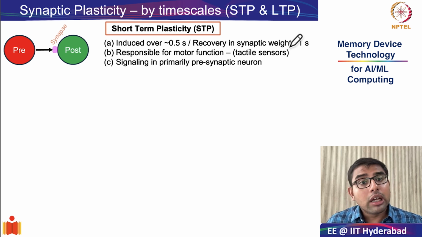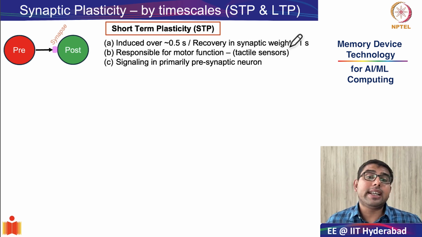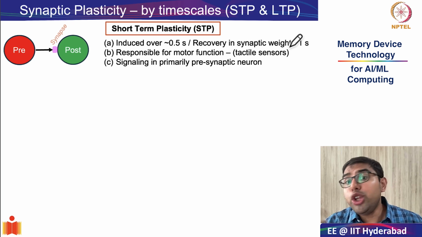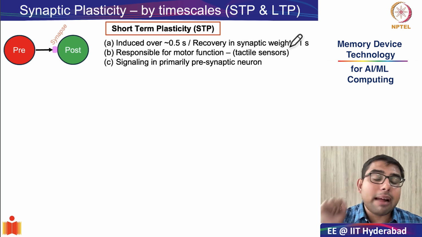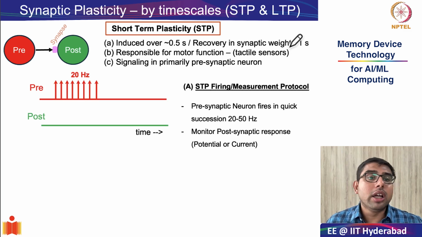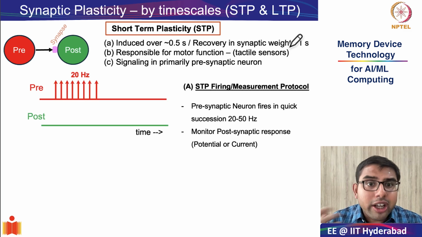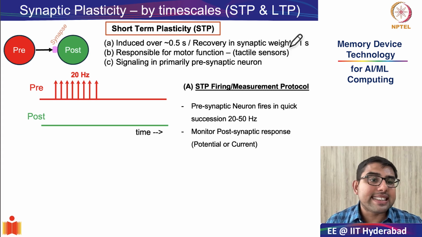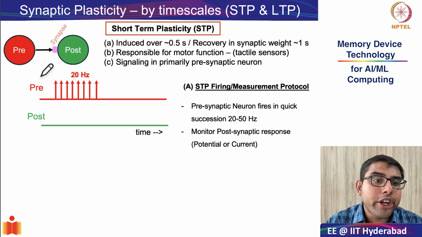And that is why the study of short-term plasticity is also very important, because people are trying to build all kinds of vision, tactile, and even auditory neuromorphic sensors. And this is where synaptic plasticity of the short time scale becomes very important. And as you can see in this diagram, short-term plasticity is primarily caused due to the signal in the presynaptic neuron.